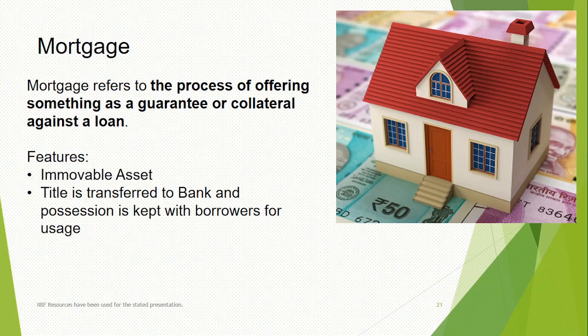When you take a loan and the security is a house property, bankers usually take the property papers and give them to their legal team. The legal team will check the nil encumbrance certificate. They'll get a nil encumbrance certificate by visiting the tehsil office and get the data verified. The point is that there should not be any existing loan on the same property. If there is, there may be a problem at a future date. So it is better to have a clear title. Okay, so first is mortgage.